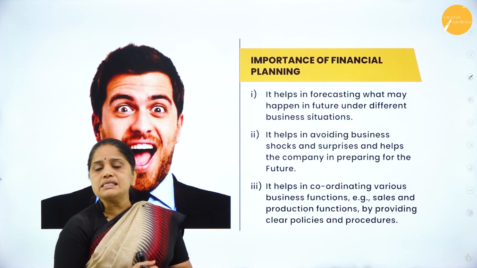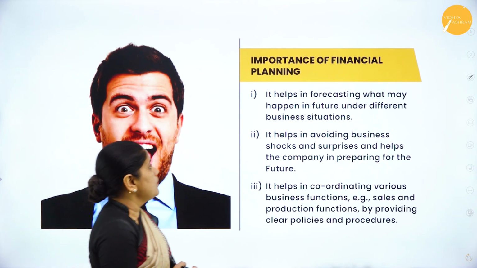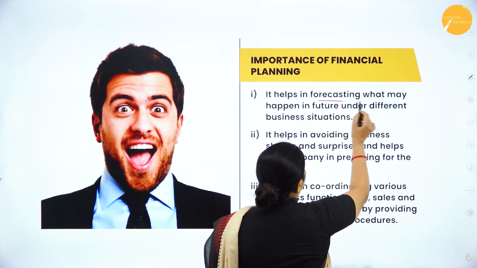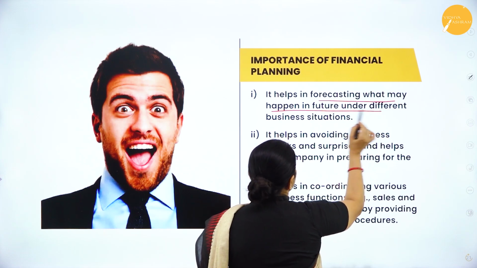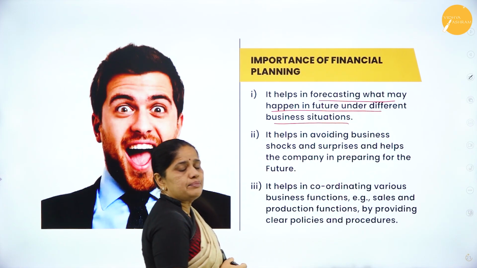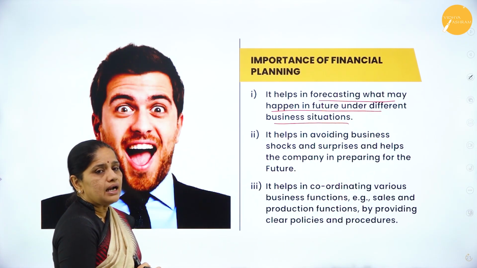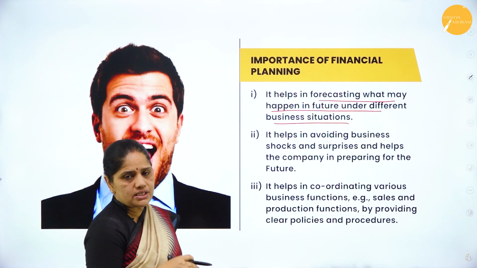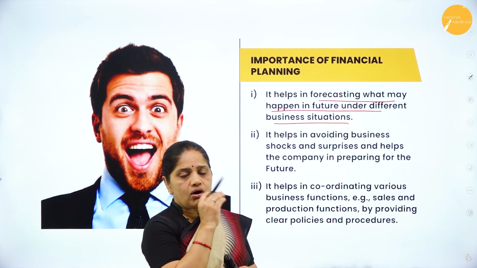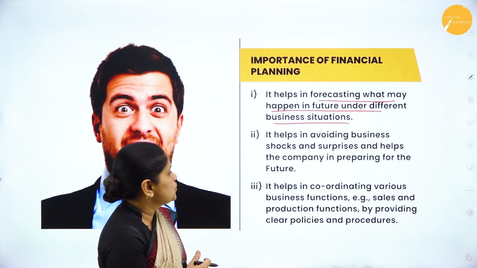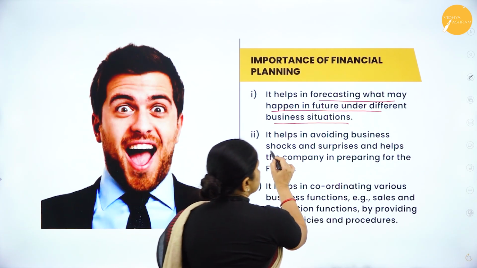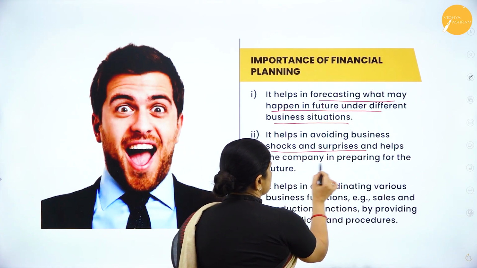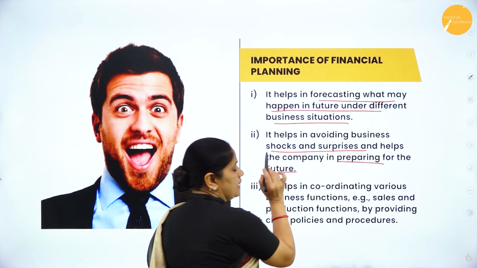Next, let us understand the importance of financial planning. It helps in forecasting what may happen in the future under different business situations. So what are the different business situations and what events may take place? All this will be there in financial planning. Then it helps in avoiding shocks and surprises and helps in preparing for the future.